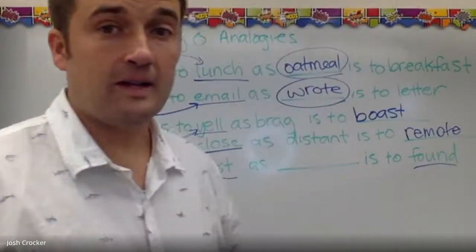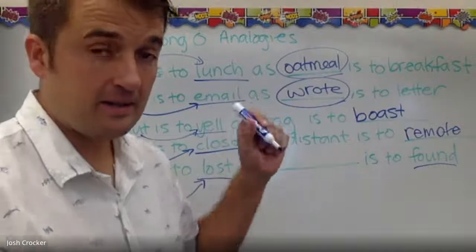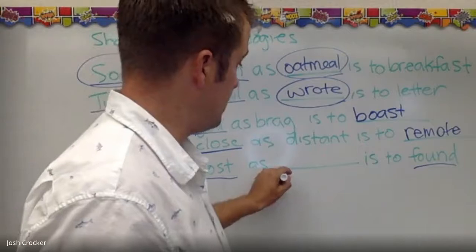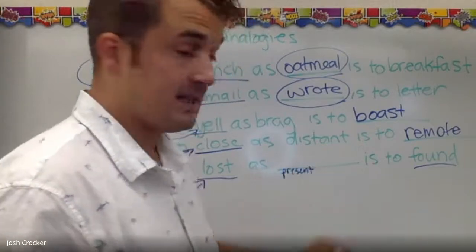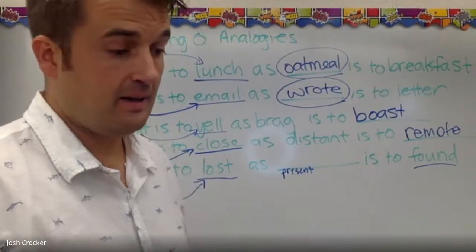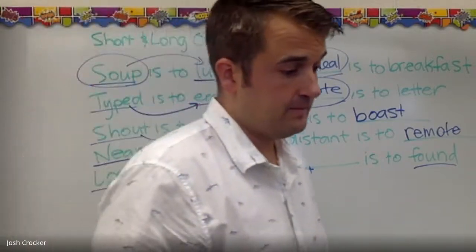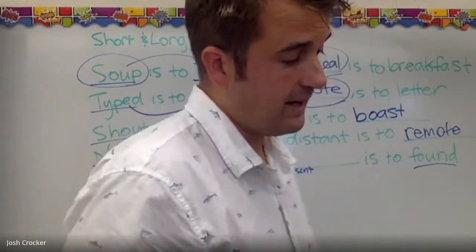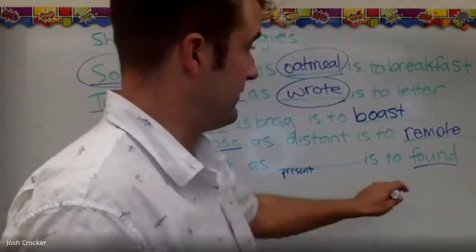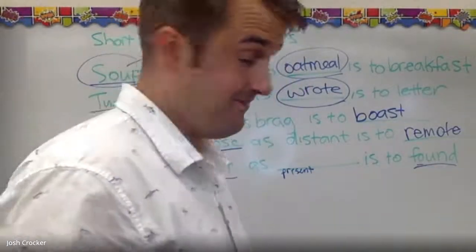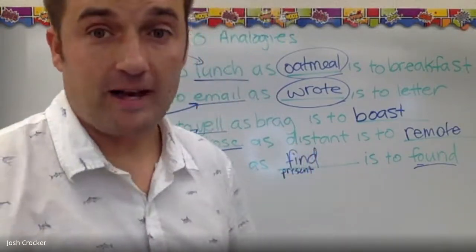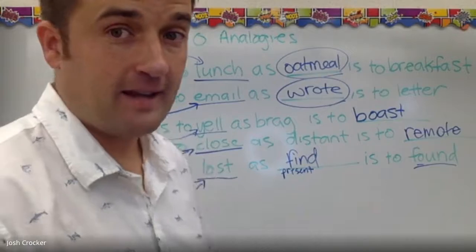Found, that's a past tense word. If I found it, it already happened in the past. So if I wanted to change this to be a present tense word, what is the present tense of that? I think it would be find. It's not a short O or a long O word, but they gave us that already, I suppose. I'm going with find. Okay, find, found. Analogies, they're kind of fun.